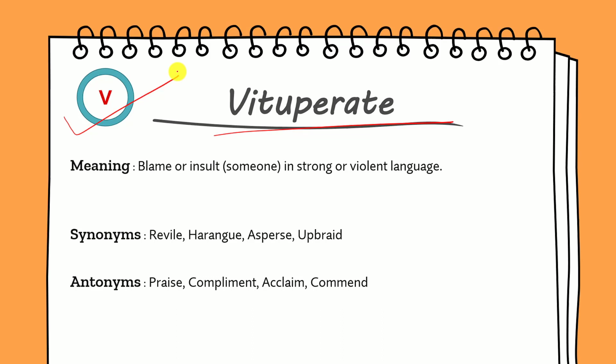Okay. Now let's take a look at its synonyms. Its synonyms are revile, harangue, asperse, upbraid. These all words are very important, so just note them down in your notebook. Now let's take a look at its antonyms. Its antonyms are praise, compliment, acclaim or commend. Here you can also write the word reprimand. Reprimand also sometimes means to vituperate someone, so you can also write reprimand here. Now let's move on to the next word.